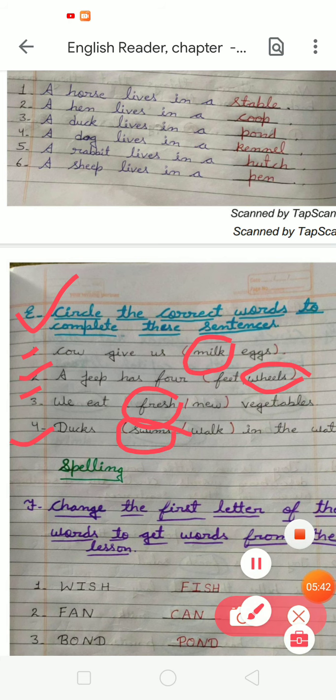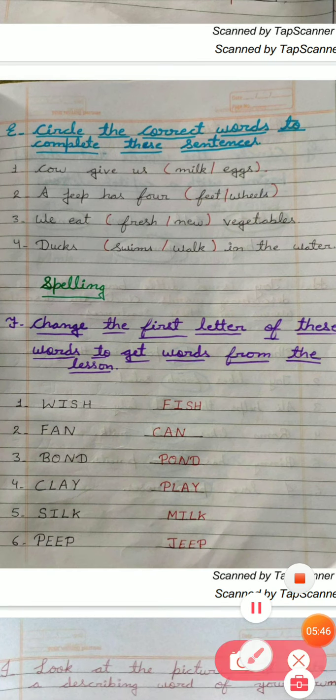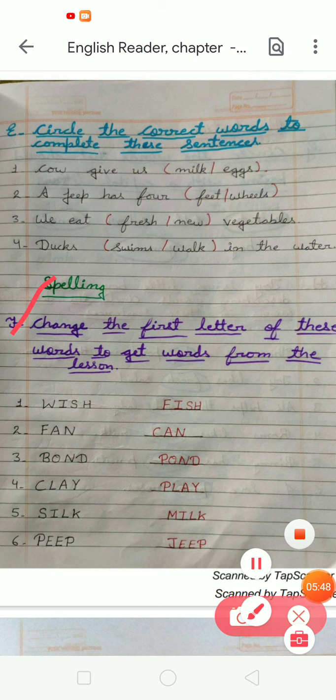Okay. After that, next exercise, exercise F. In exercise F, change the first letter of this word to get a word from the lesson. So students, we have to change the first letter of the given word, and after that make a new word which is given in our chapter number 9. So let's do it. First, there is the word wish. So we have to change the first letter W. So we have to write fish, F-I-S-H, fish.